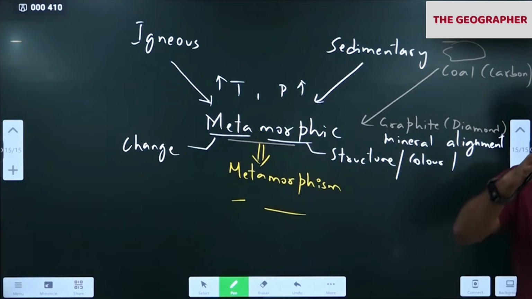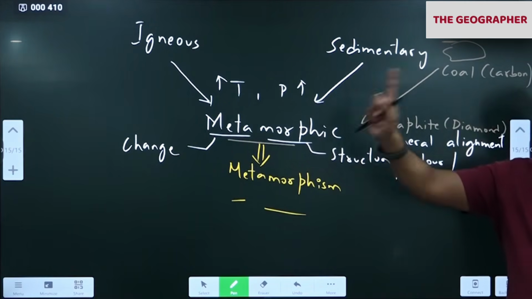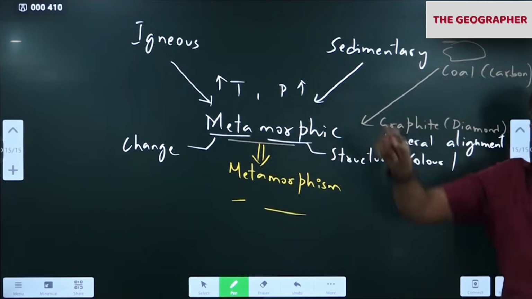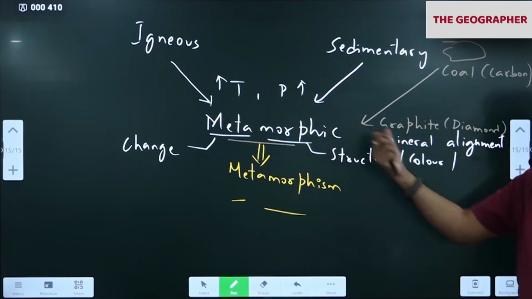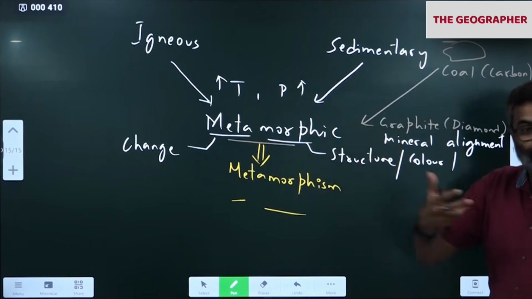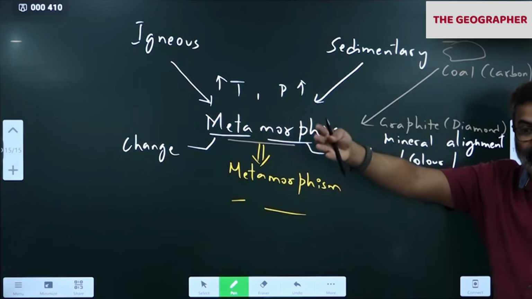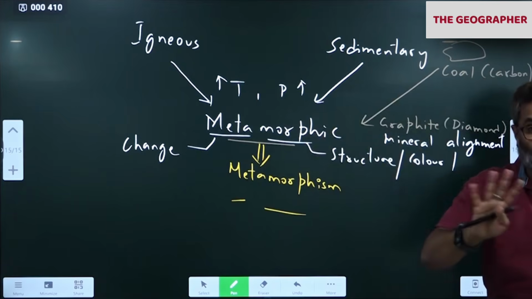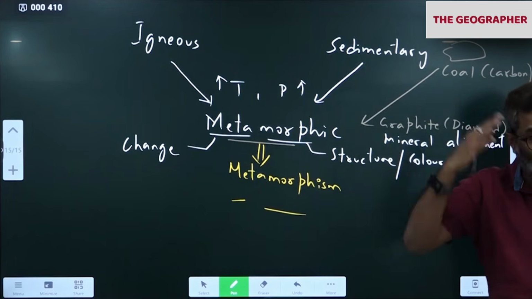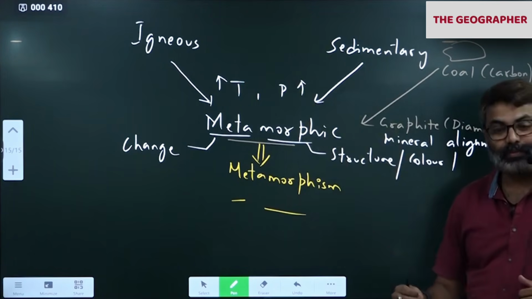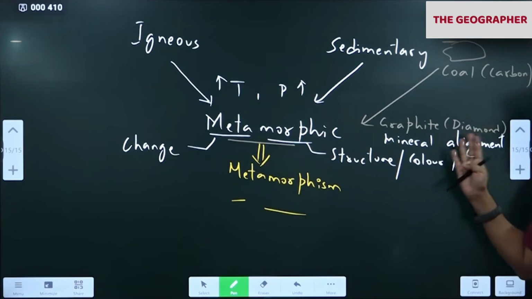If you ask me, who is your best student? Correct, not the first attempt guy, not the student who has cleared in first attempt. I will always choose the person who has cleared in his last attempt. Why? The patience he has shown, you got it. It is not easy waiting for that long time. After the 6th attempt, he is giving the attempt and he is clearing. It is not about attempts also. It's about the knowledge he has gained during that time. So they will be the toughest.